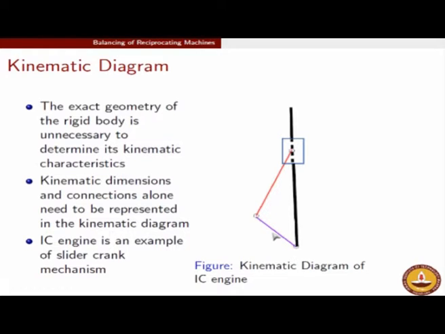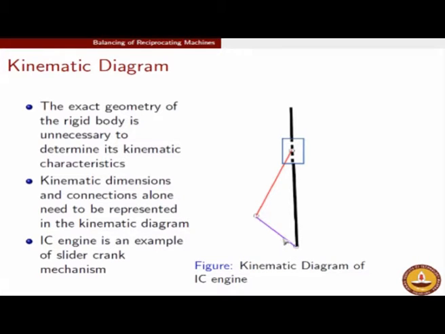the midpoint of this line, then you should be able to say that though the actual crank may look something different, may look like a disc, you should be able to find the kinematics of all other points on that disc. Okay. So, please do not think that this is some sort of an approximation or simplification because we do not know how to handle the real geometry, that is why we are taking a skeleton geometry of this sort. Nothing like that. We know how to handle the exact geometry, but we do not wish to take in any further complications. We need to take only those complications which are relevant.